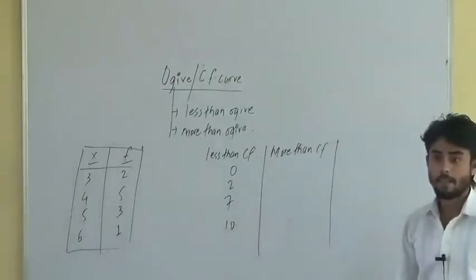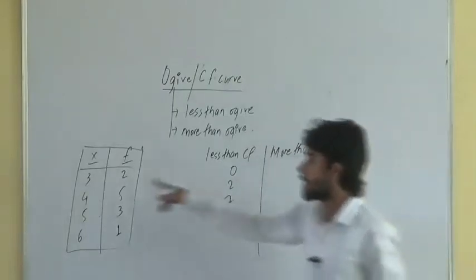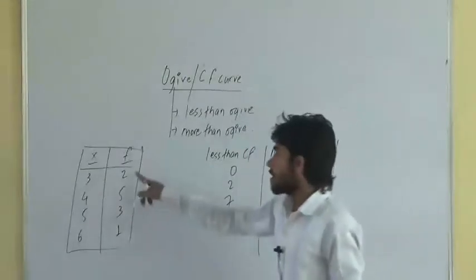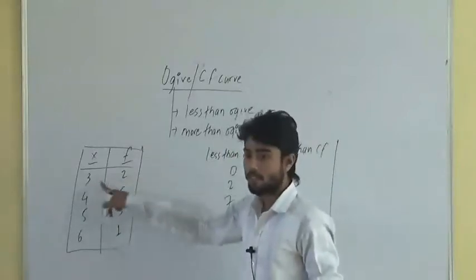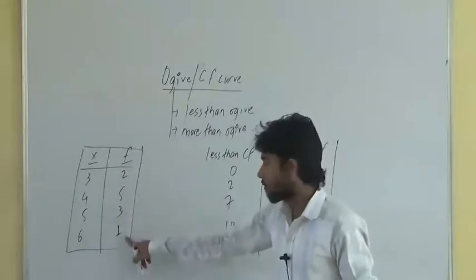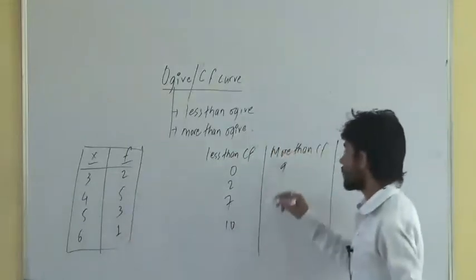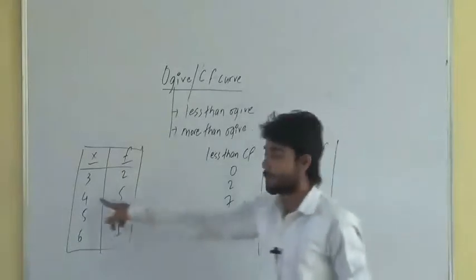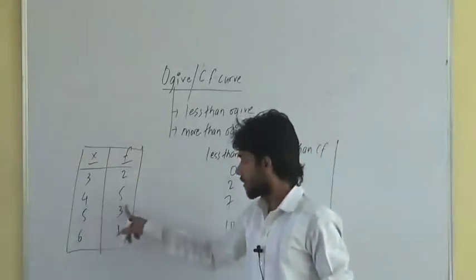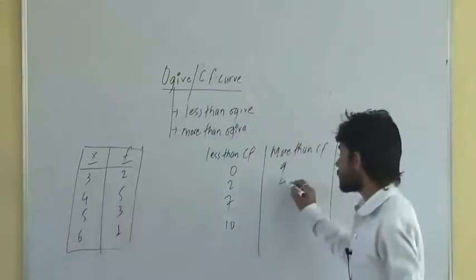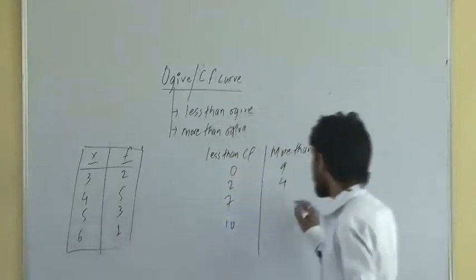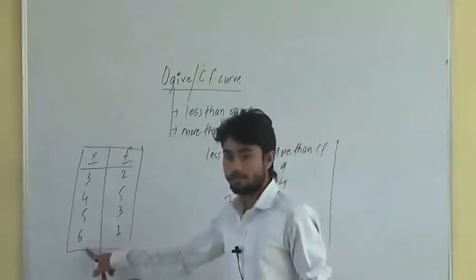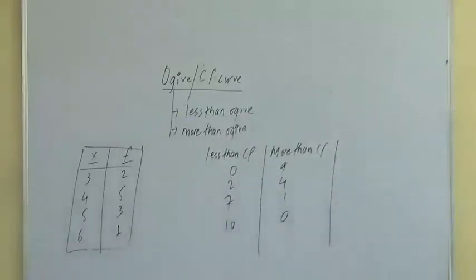Getting it? Now come, more than CF means what? More than 3. This 2 is the frequency for the observed value 3. What is the frequency of the observed values more than 3? More than 3 is 5 plus 3 plus 1, 9. Right? What is more than CF of the observed value 4? 3 plus 1, 4. What is more than CF of the observed value 5? 1. What is the more than CF of the observed value 6? Nothing, 0. So I have completed this less than CF column and more than CF column.